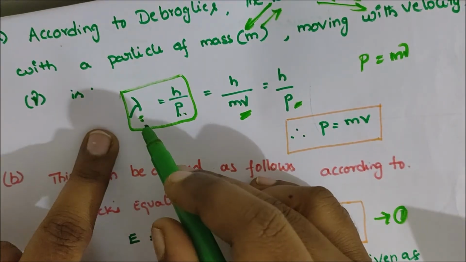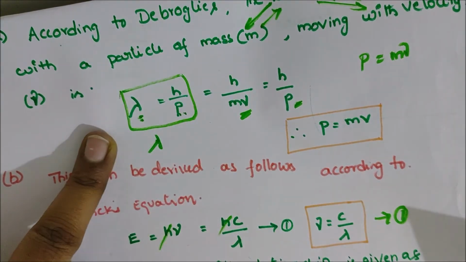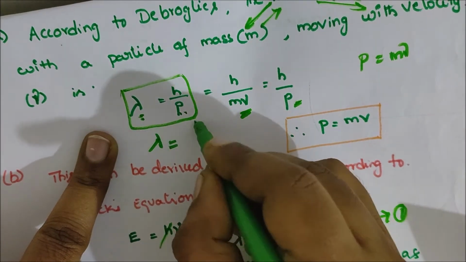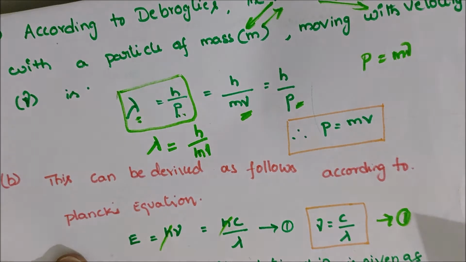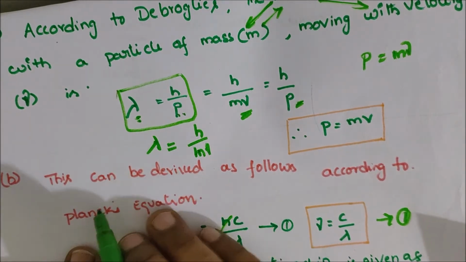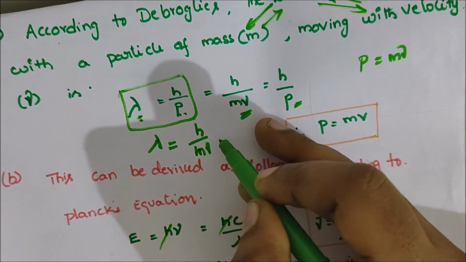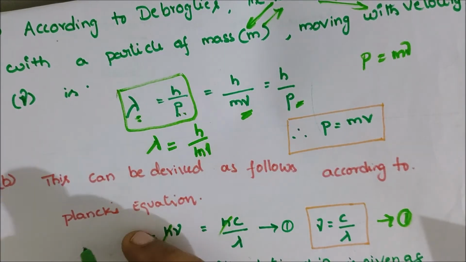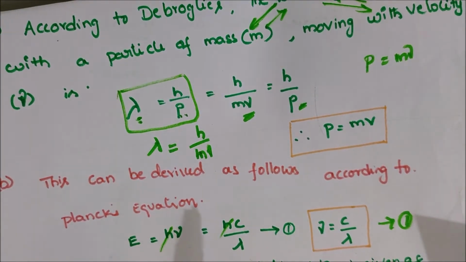This can be derived. What is derived? Lambda is associated with mass and velocity. This can be derived by taking two equations, that is Planck's equation and Einstein's mass energy relationship.